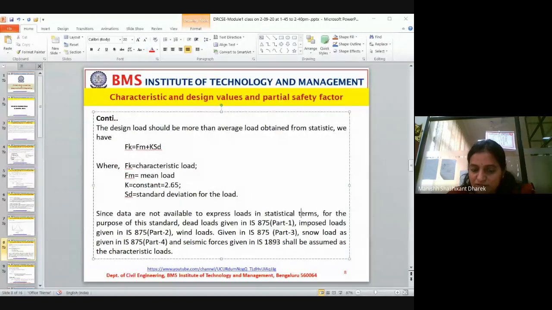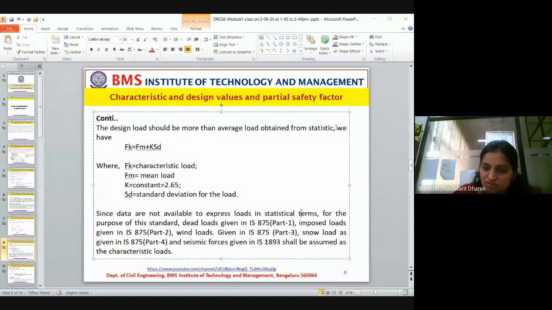Now, what is all this? When we have to design a residential building, do you think we can get the exact value, the exact characteristic load or exact design load, in the beginning? So far, we have discussed more or less the factor of safety and partial safety factor. Now, if I have to actually calculate the characteristic load or design load, we have to follow these procedures. We will have to calculate the average load separately, and we have to go through the statistics.